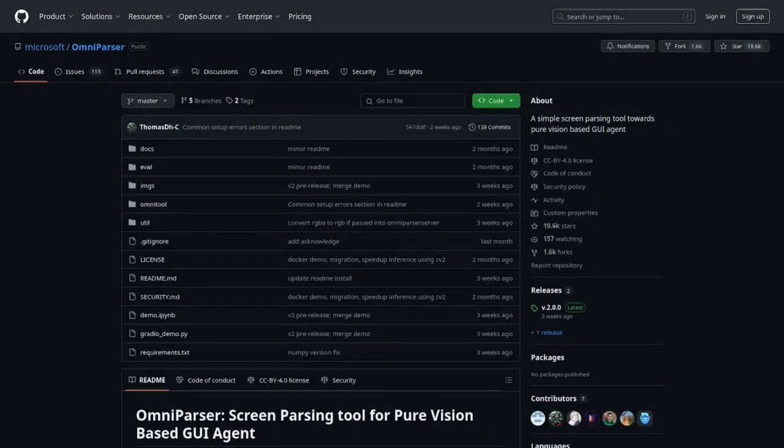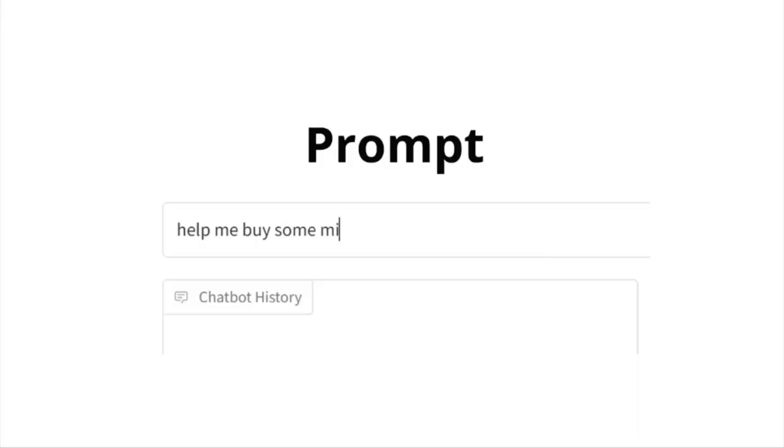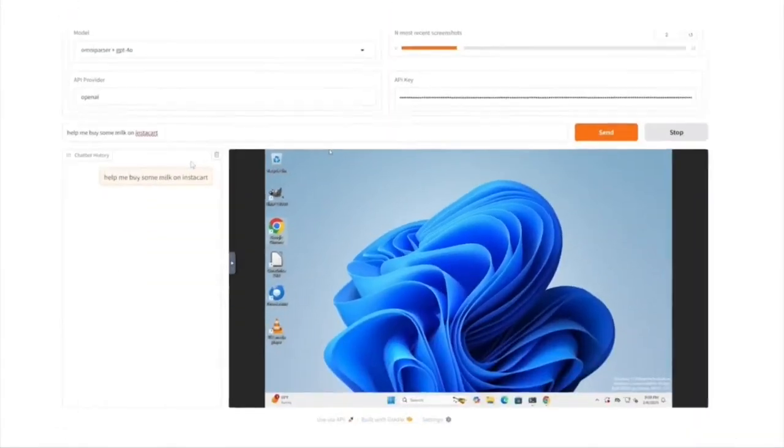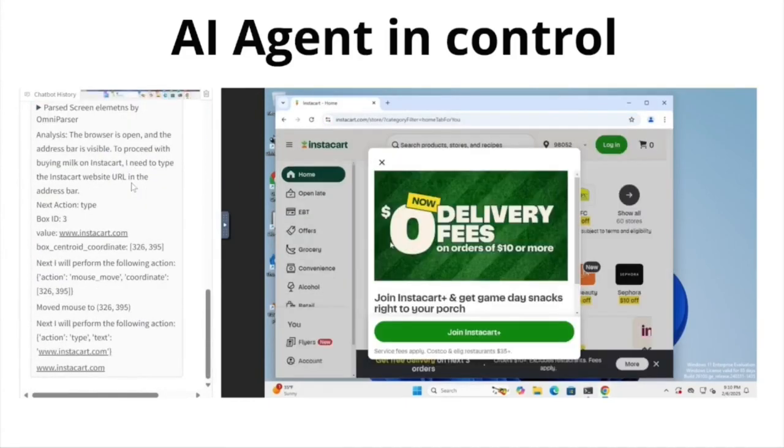Microsoft just dropped a game changer, an AI agent which can perform human-like tasks with just a simple text command. Imagine typing "buy milk" and the AI navigates a browser, finds the right item, places the order and checks out all on its own, or methodically pulls all the Git repos that you have.